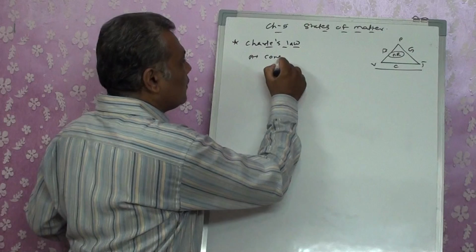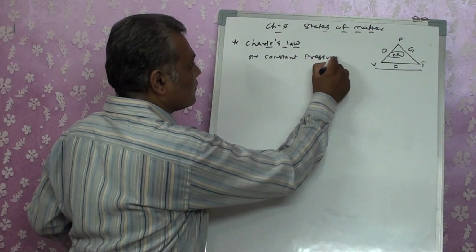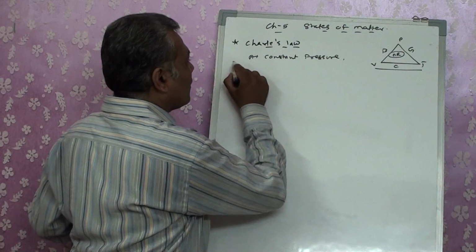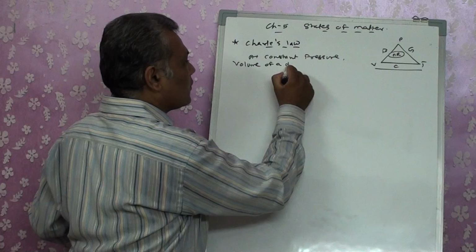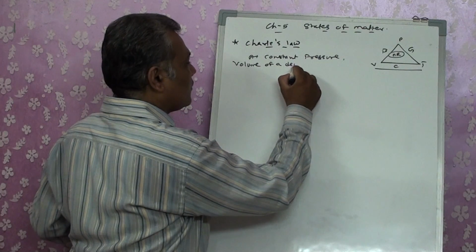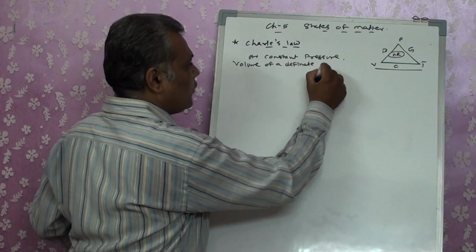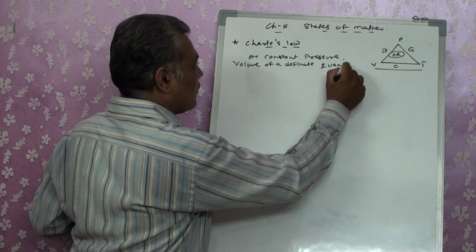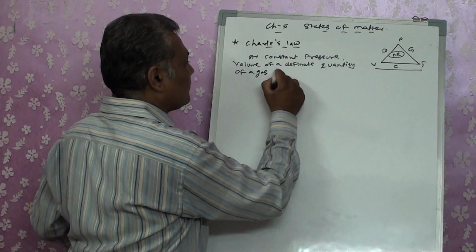At constant pressure, volume of a definite quantity of a gas is directly proportional to its absolute temperature.